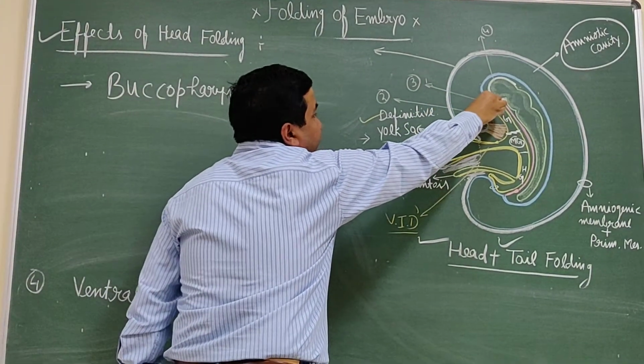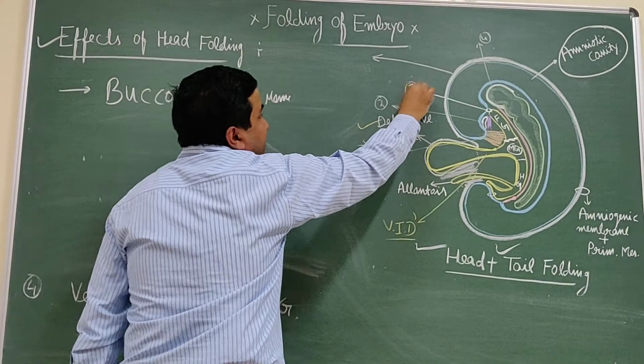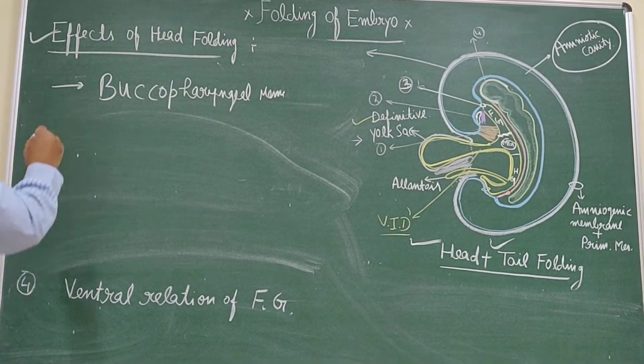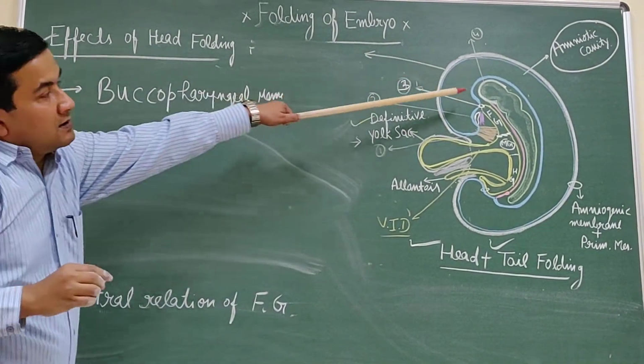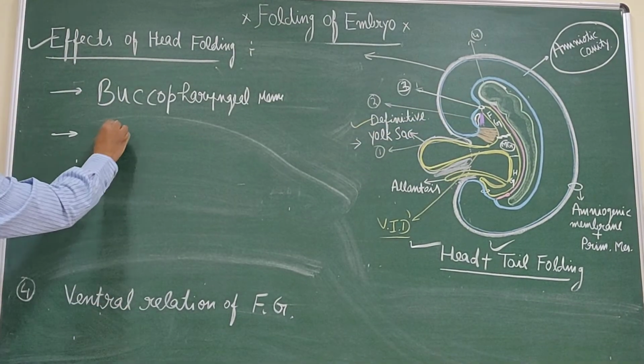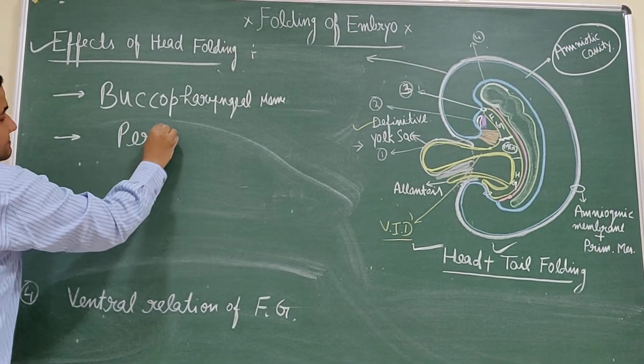This buccopharyngeal membrane is number 3. Then caudal to the buccopharyngeal membrane is the pericardial sac.